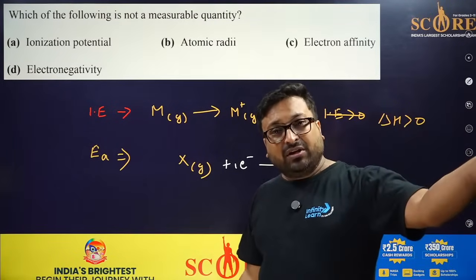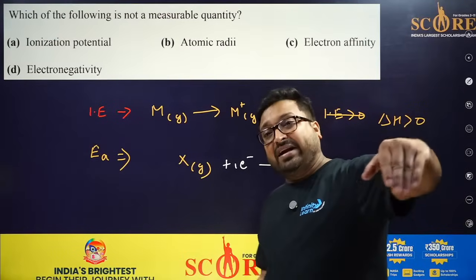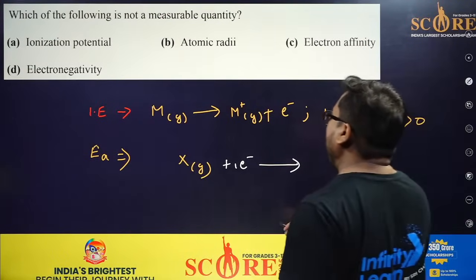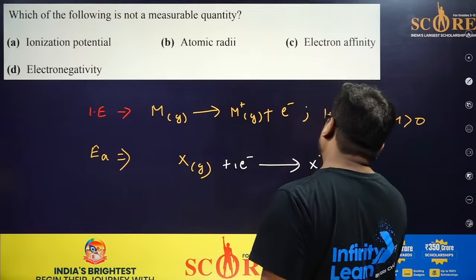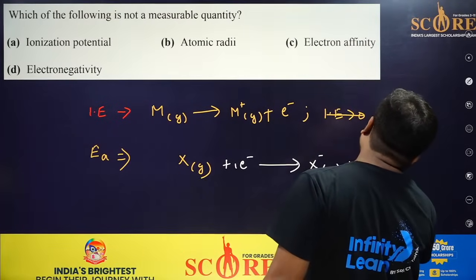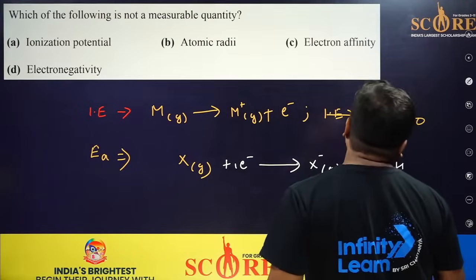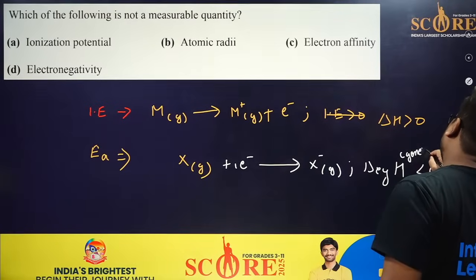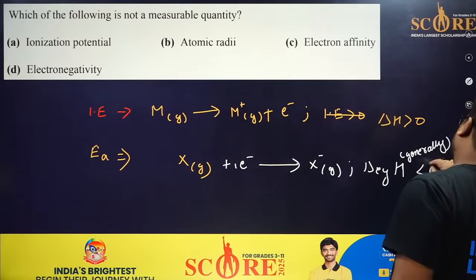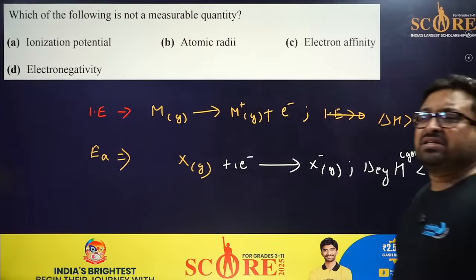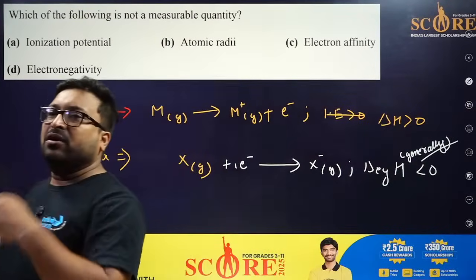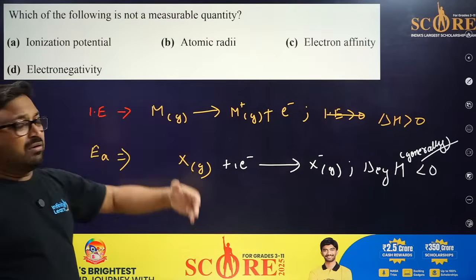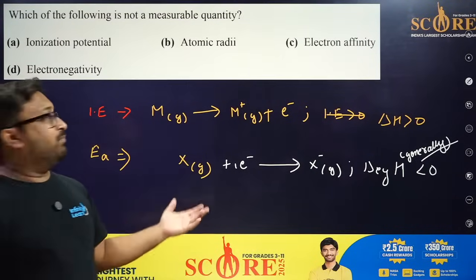In many cases you have to provide energy. So better to write, in general, it will form X minus. So we used to call it electron gain enthalpy. Generally, it is less than 0. Generally, not always, that's why this is very important. But these two are defined for a single atom.